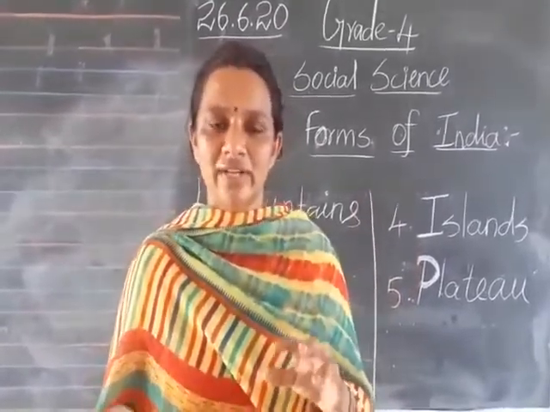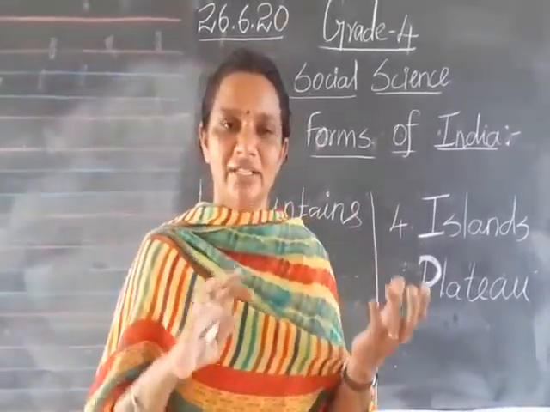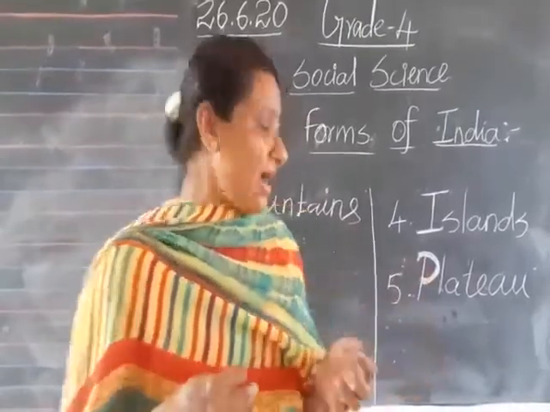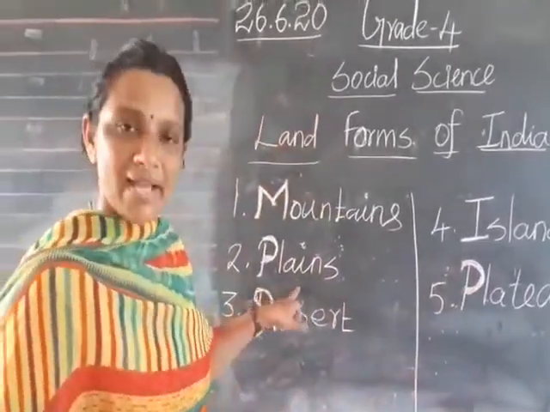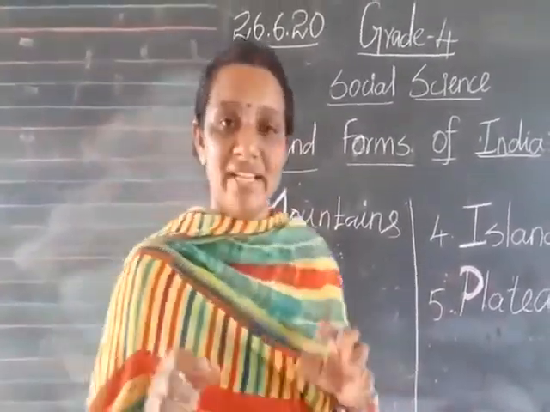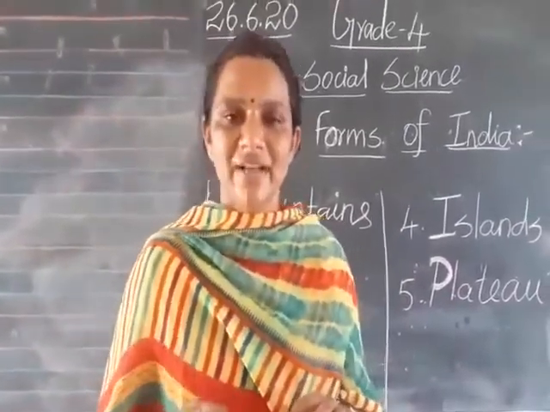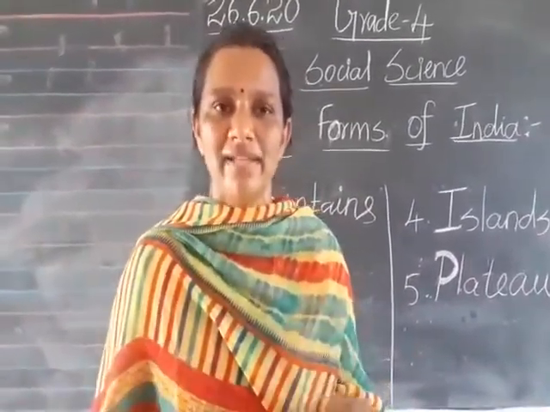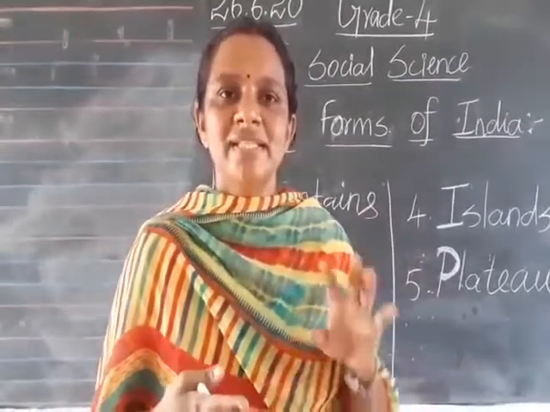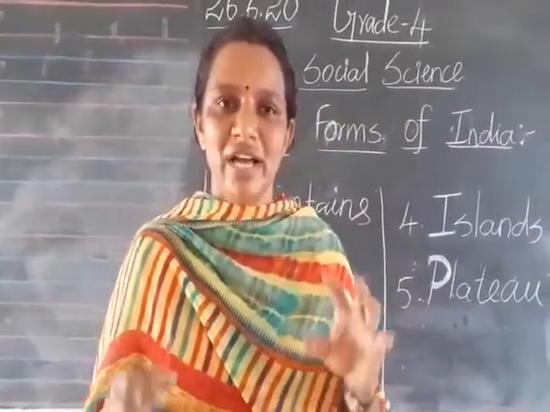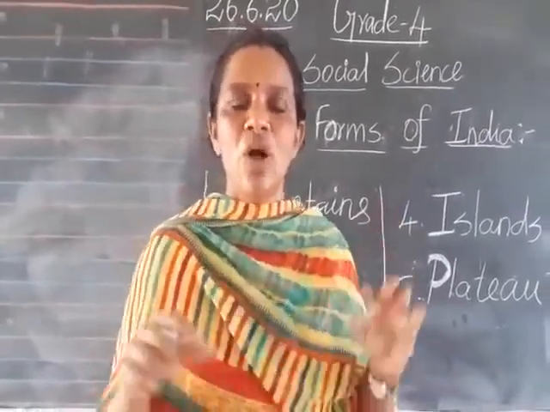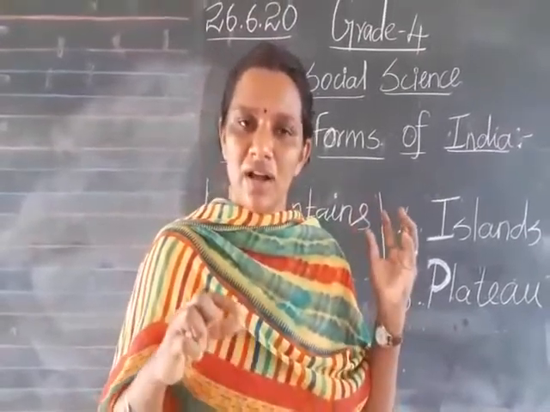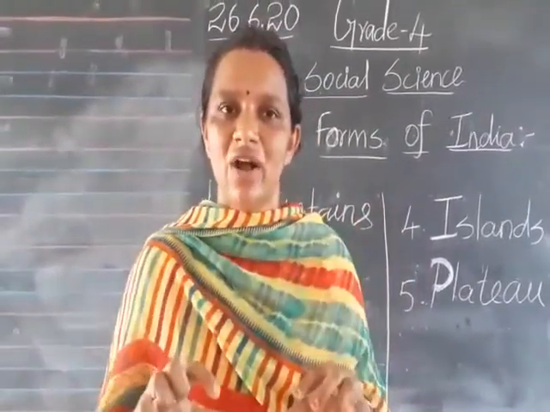We already discussed this topic, so I have to next move on to plains. Plains are a very fertile area. Why? Ravi, Beas, Satluj, these are the rivers that flow in this region. So the plains are also called a very fertile area.